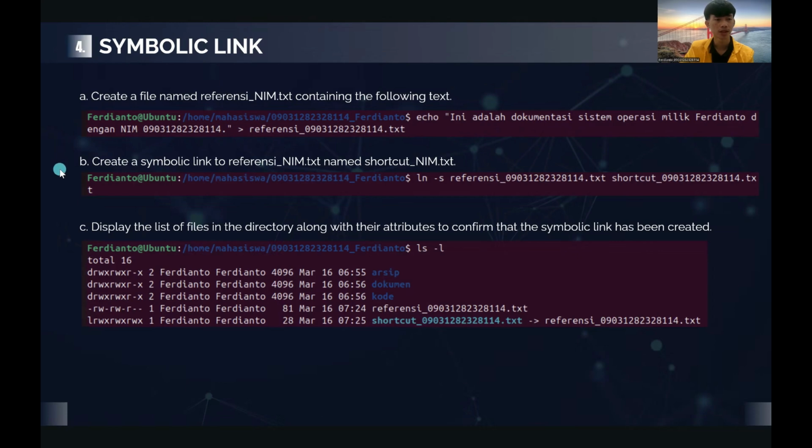And the question is to create a symbolic link to referency_name.txt named shortcut_name.txt.